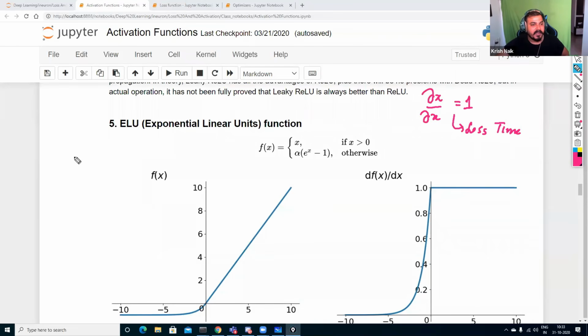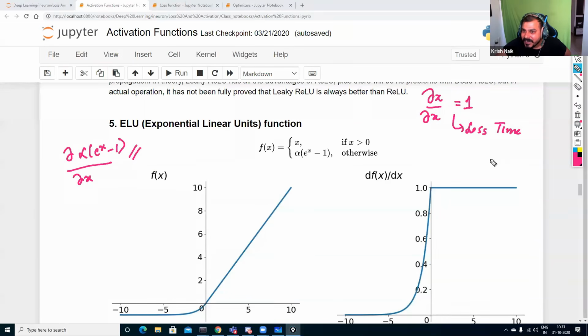Now, what if I find the derivative of alpha e to the power of minus x divided by the derivative of x? Since we have an exponential term and some alpha value, this will obviously take some amount of time.